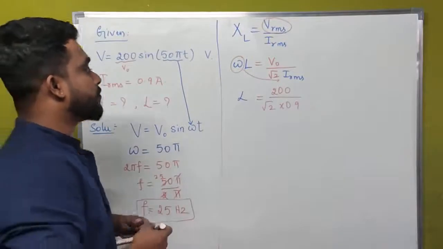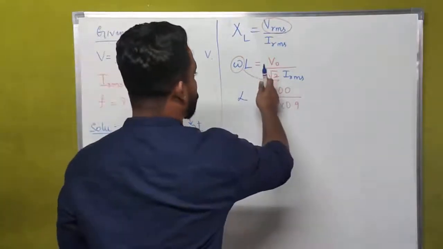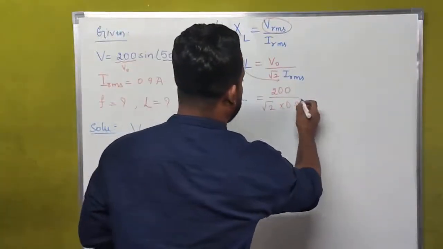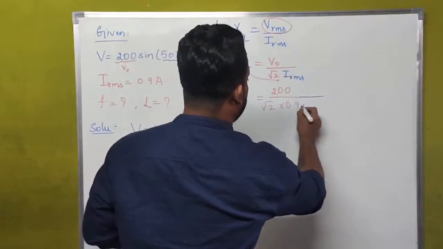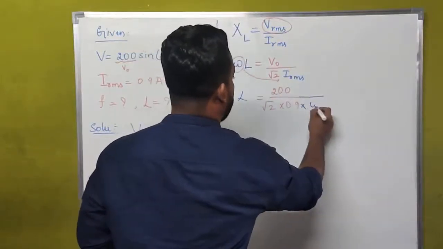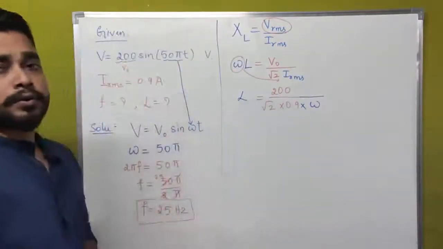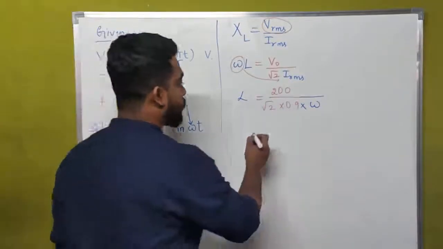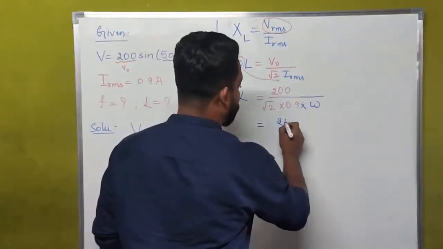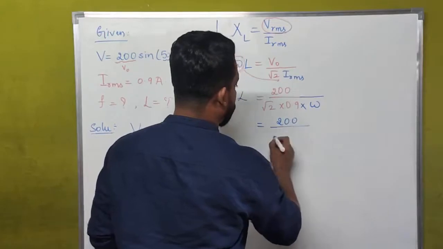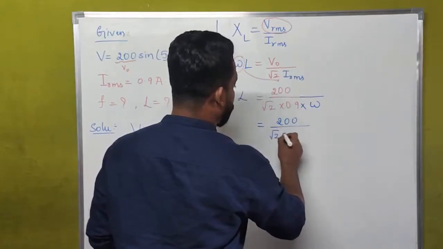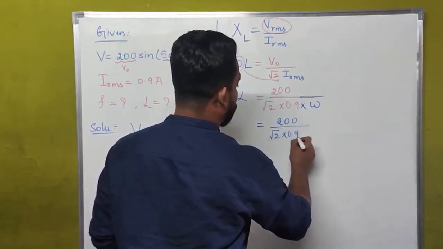Then what will it become? V naught divided by root 2 into IRMS into omega. Then, the value here is 200 divided by root 2 into 0.9.